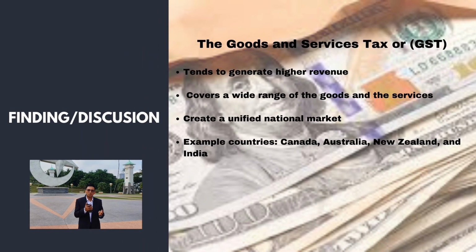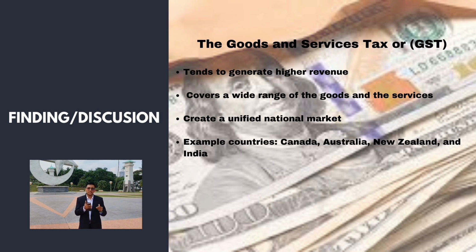Now we are going to talk about how the goods and service tax or GST has contributed to revenue generation. What we can look at on the side of the GST, it tends to generate higher revenue for the government due to its broad-based and efficient collection mechanism. It captures value addition at each stage of the supply chain, leading to potentially higher compliance.